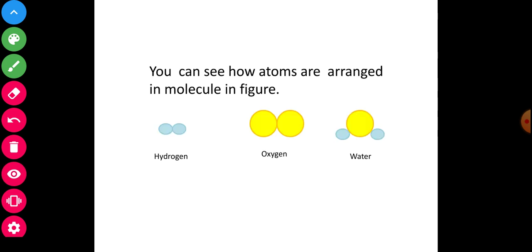Previously I discussed, you will see here atoms arranged as molecules in a figure. Two atoms of hydrogen combined together, two atoms of oxygen combined together, and water: two atoms of hydrogen and one atom of oxygen combined together. My dear students, if you want more discussion, see and observe the previous video. No problem.